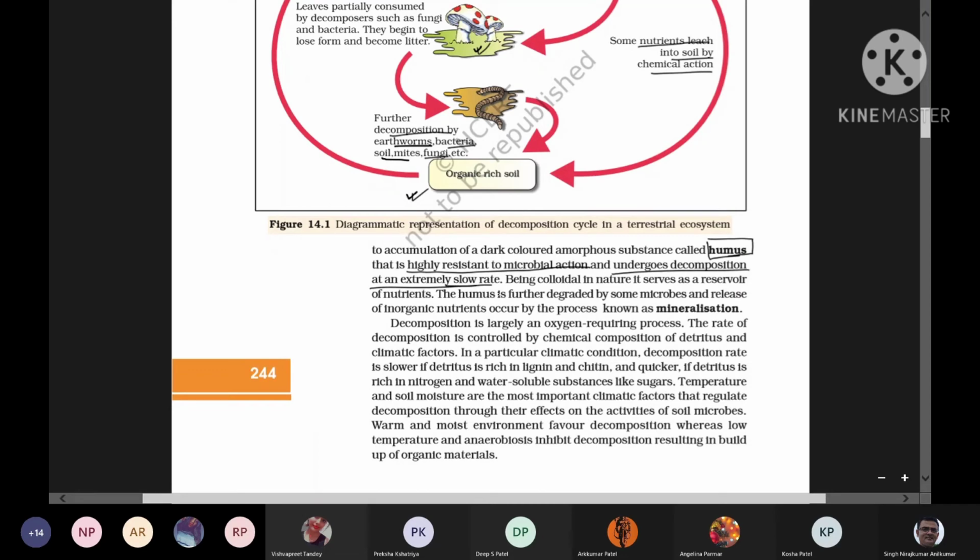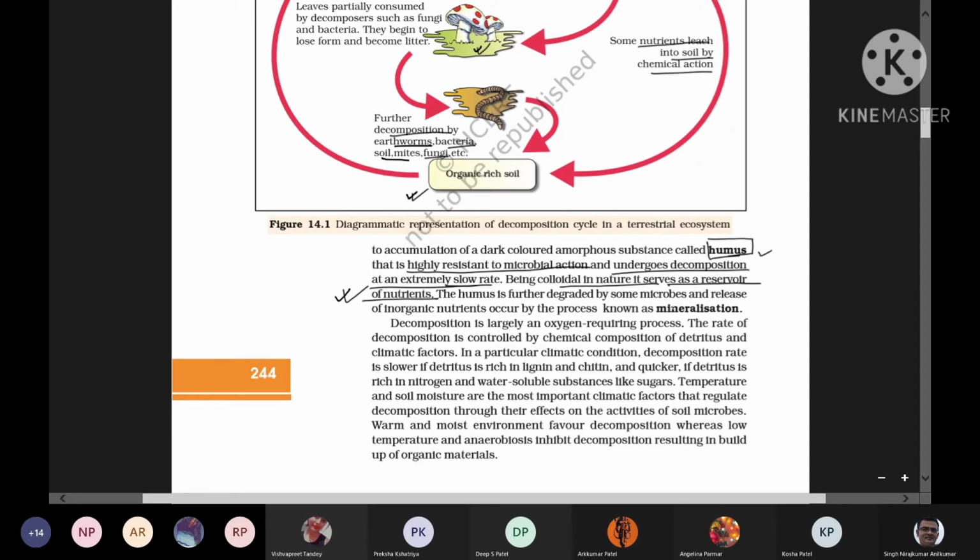So this is a very slow process, and this is nothing but dark colored amorphous substances which keep on depositing into the soil, and they are highly resistant to microbial action, right? And since humus is a colloidal substance, it serves as a reservoir for the nutrients, right?